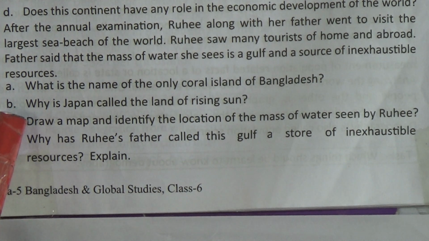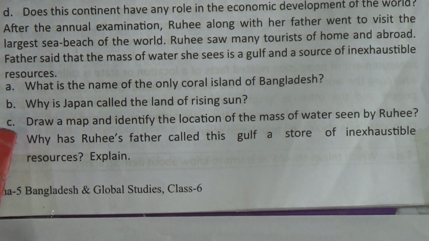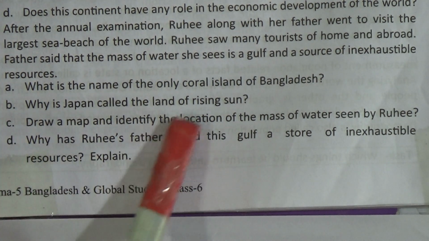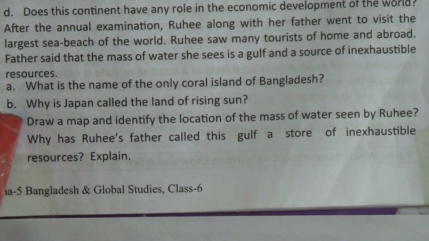Then number 2, why is Japan called the land of rising sun? The answer is: Japan is the furthest eastern country of Asia and is situated at the east end of this continent. So Japan is called the land of rising sun.